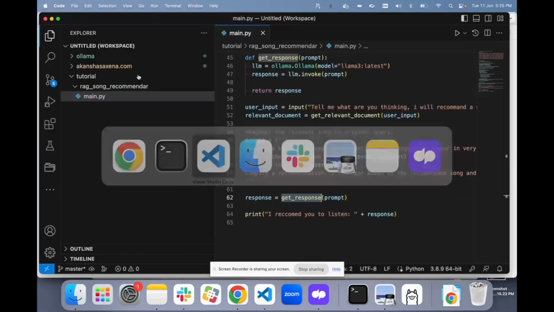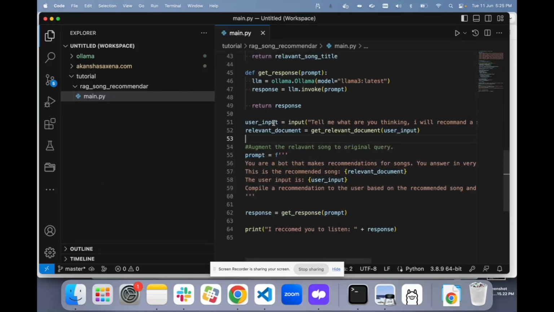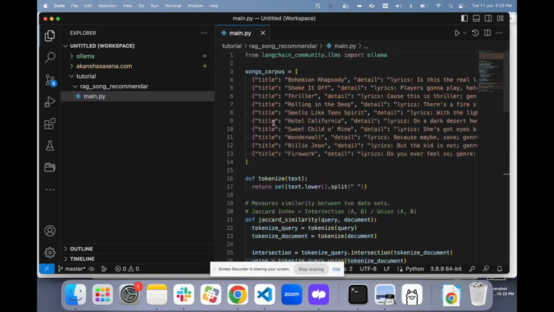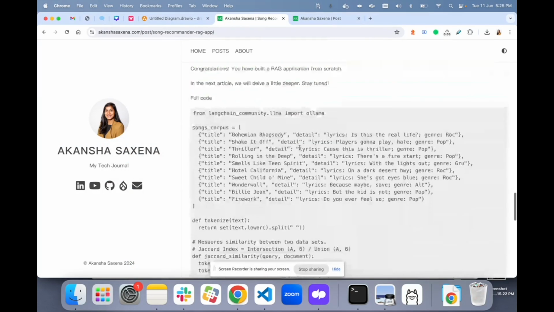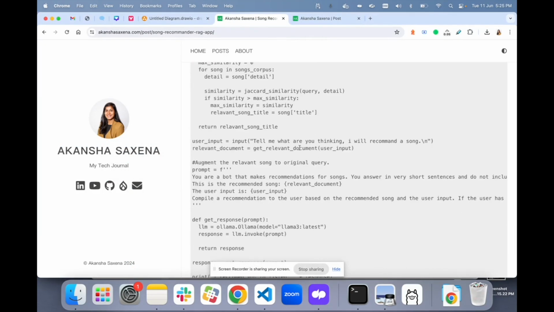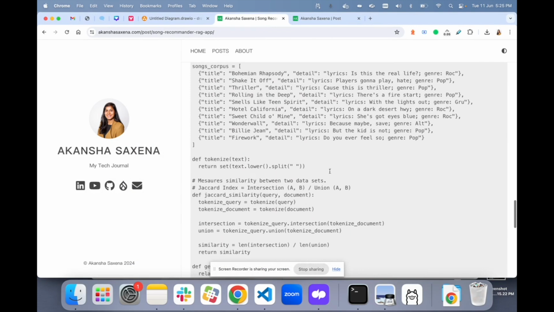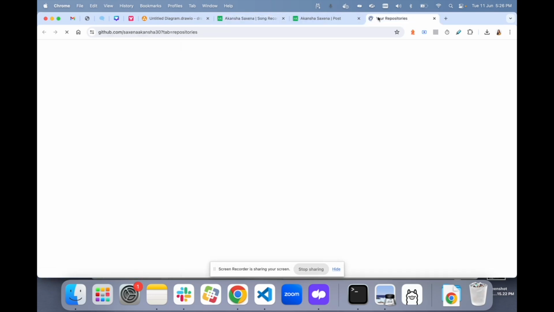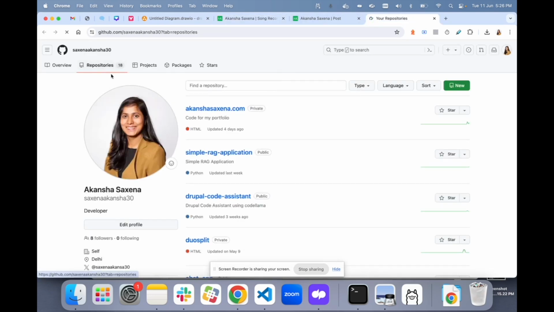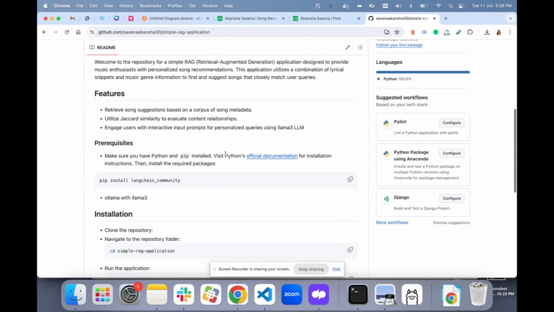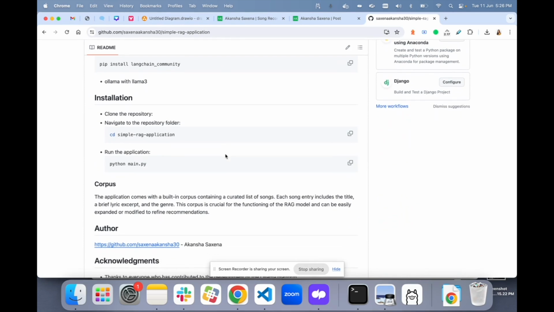So here we have created our RAG application all from scratch. You can get the code from this post. Also, if you want, I have posted it on my Git repository. You can go to the repository section, and here you would find the full code of this small simple app to explore or understand RAG.